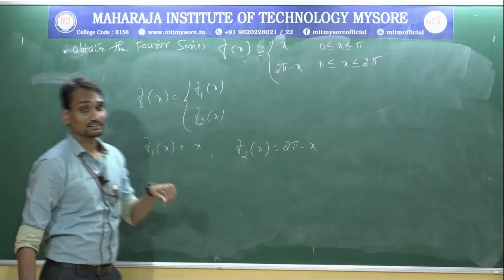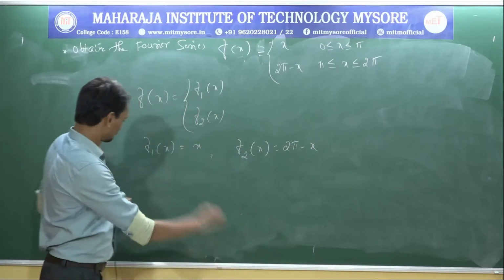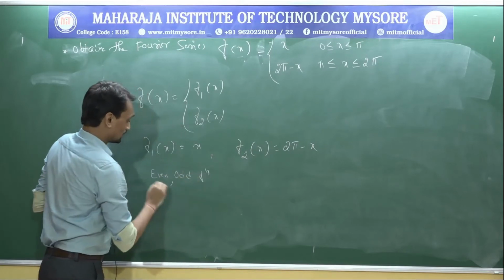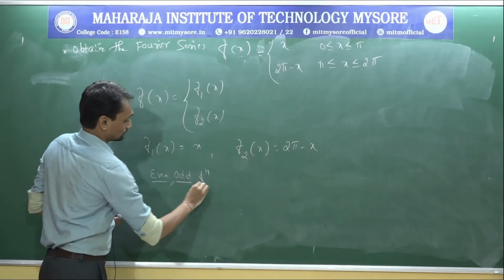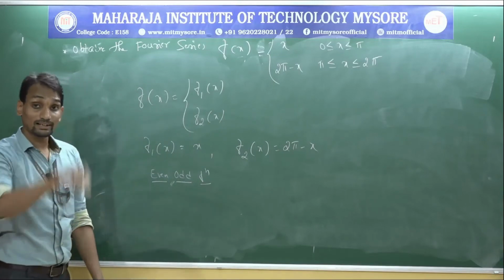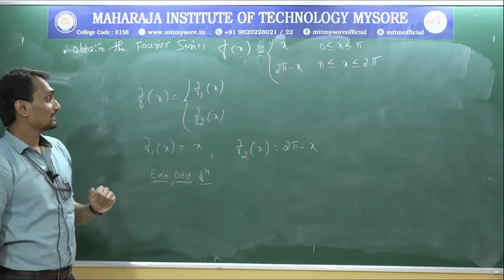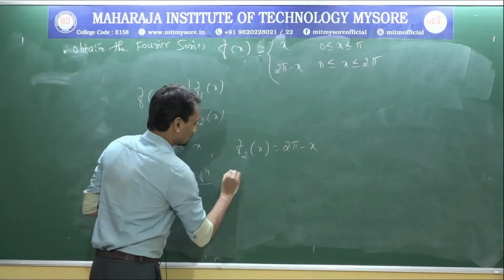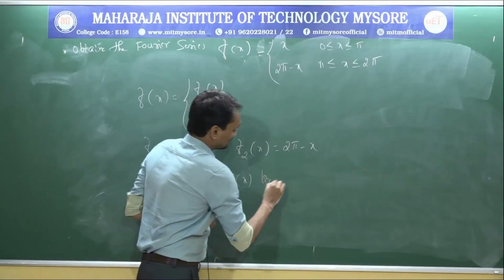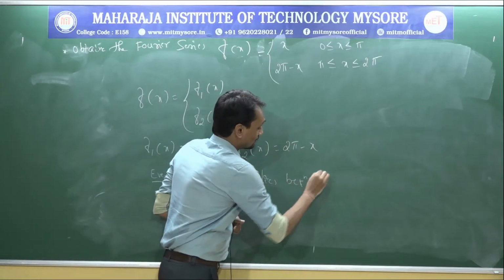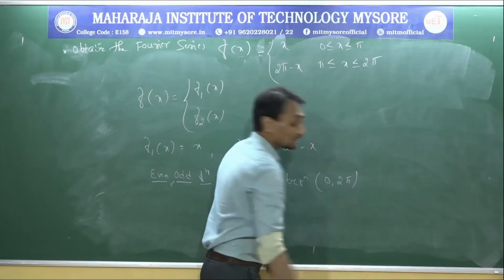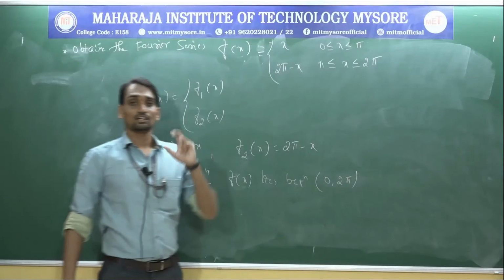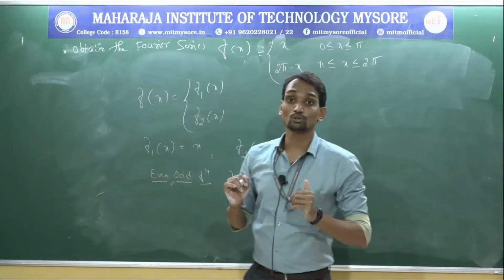Now while checking the even and odd function, we need to see the given interval. What is the given interval? f(x) lies between 0 to 2π. I am not taking the f1 and f2 values, I am considering f(x). f(x) lies between 0 to 2π.